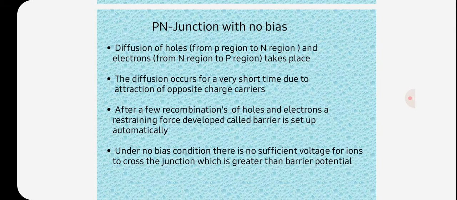Under no bias condition, there is no sufficient voltage for ions to cross the junction, which must be greater than the barrier potential.